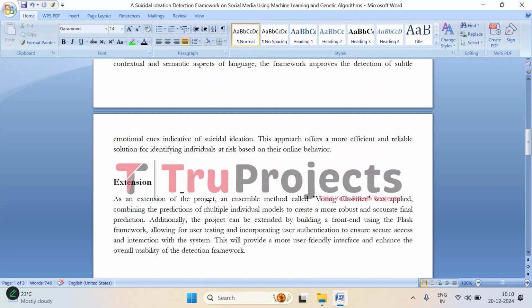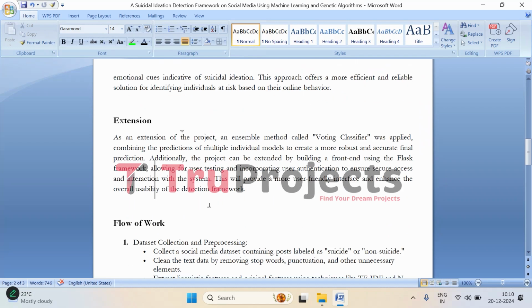Moving on to the extension part, here as an extension, we are using an ensemble model called voting classifier, which is a clever way of combining predictions from several different models. Think of it like getting the opinion of multiple experts instead of just one. By doing this, the system becomes more reliable and accurate in making predictions, as it benefits from the strengths of individual models.